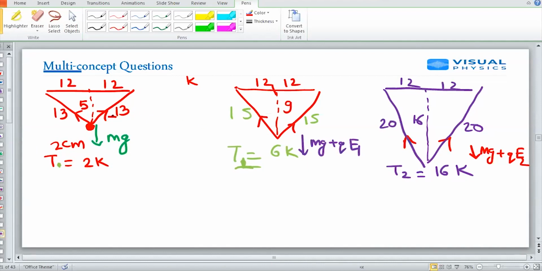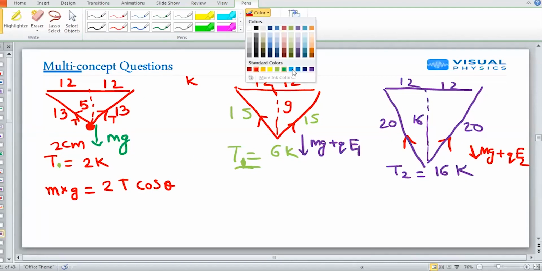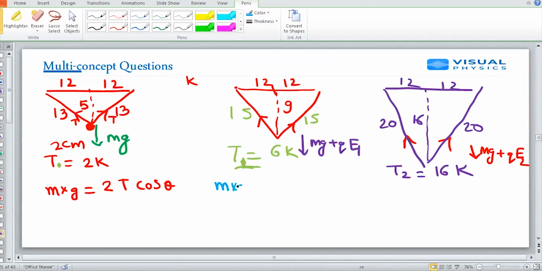So on resolving tension, I know m into g must be equal to 2T cos theta. In the second case I can write m into g plus qE1 is equal to 2T1 cos theta 1. Angle has changed now.